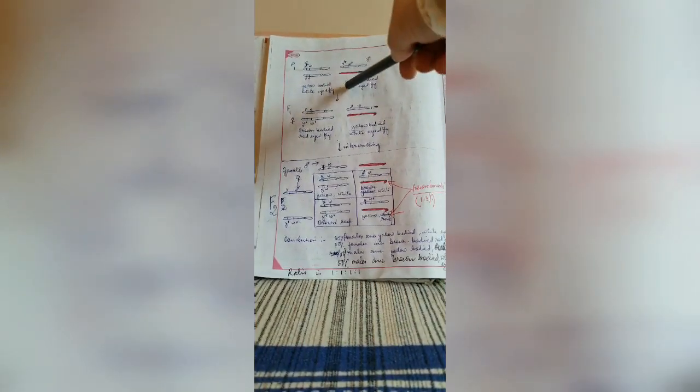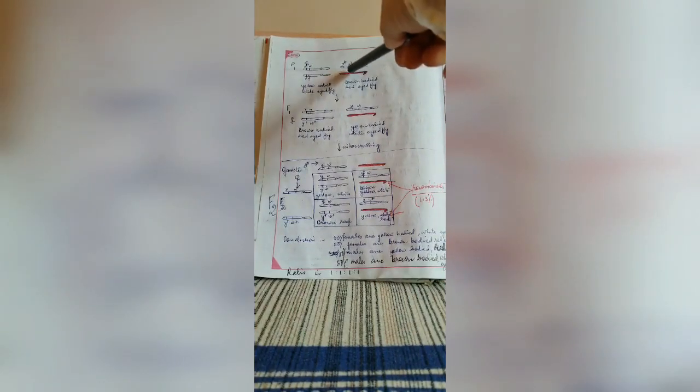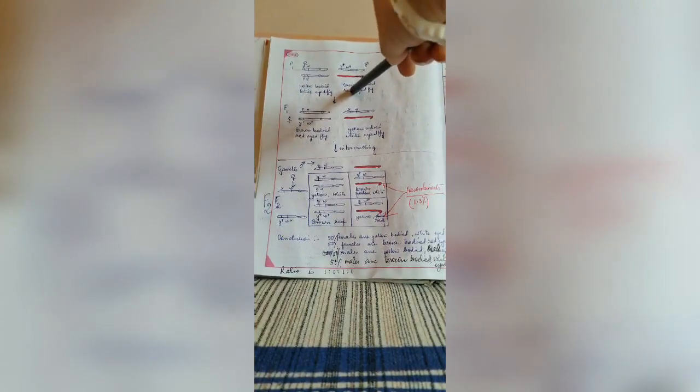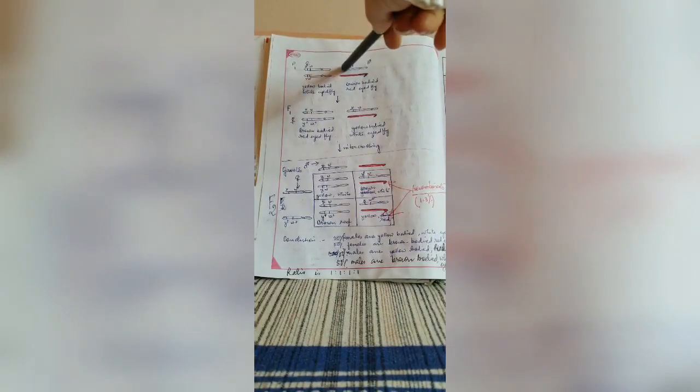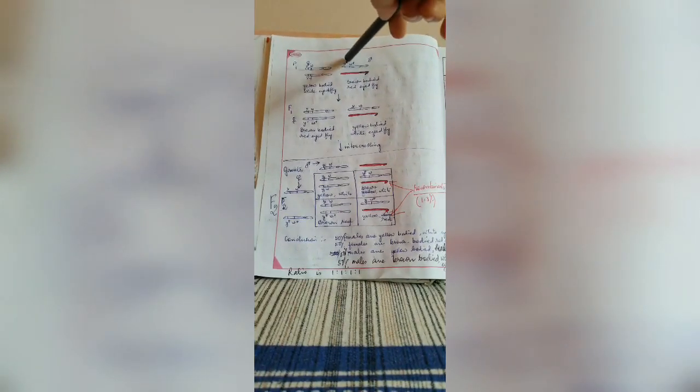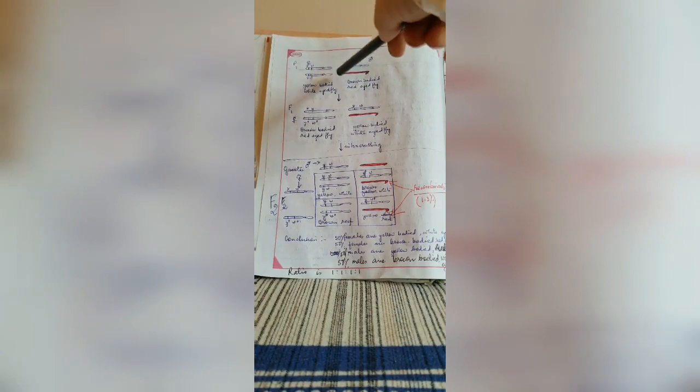He took two characters here, that is color of the body and color of the eyes. The genes for yellow body and brown body are indicated by y and y+. y+ is the dominant character here.